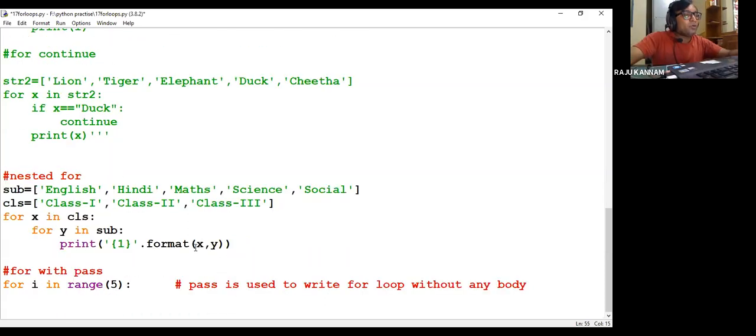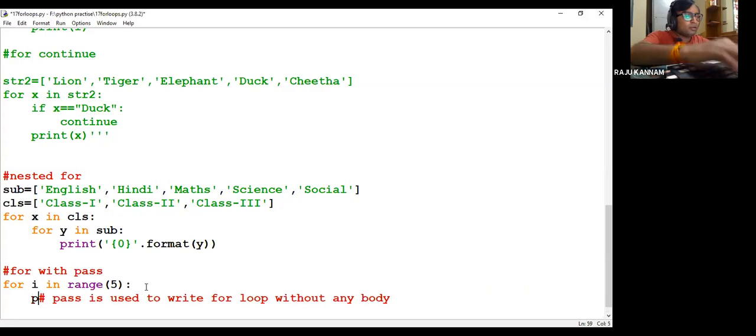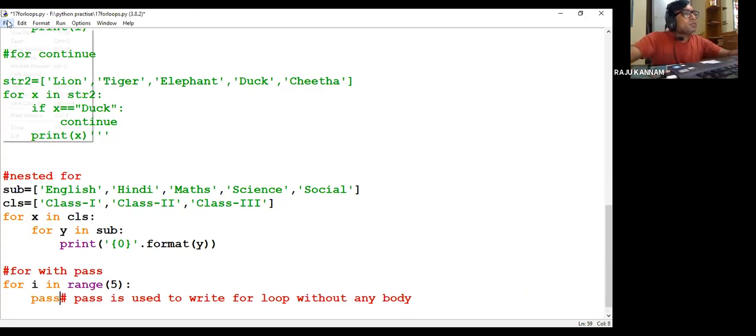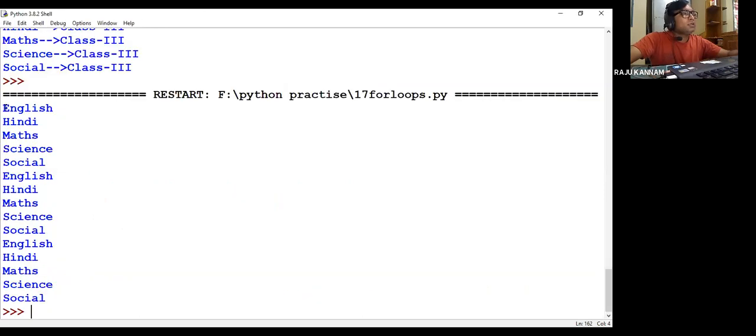If you want to print only the subject, you can give only that, you can remove this also, even you can give 0 also. Then you can execute now. Of course it will give error. Now you can execute. See here, no class will be printed.